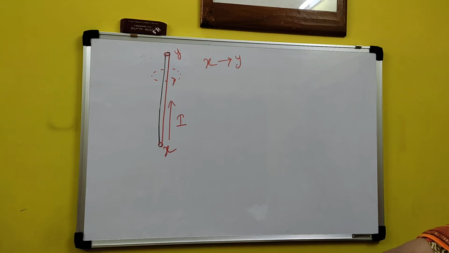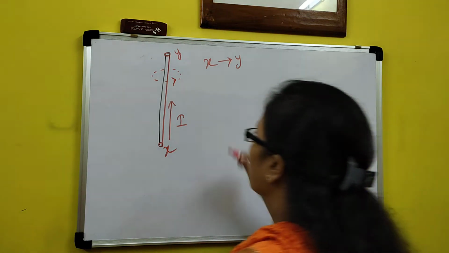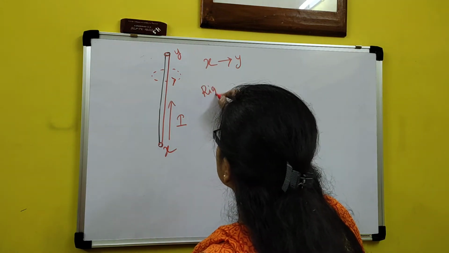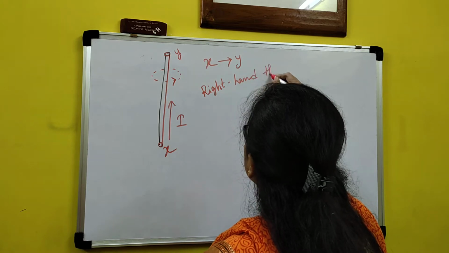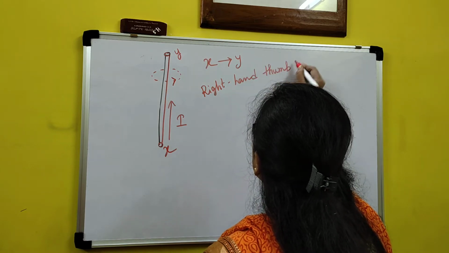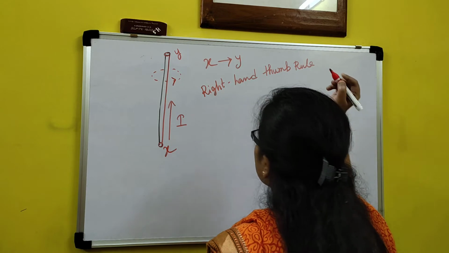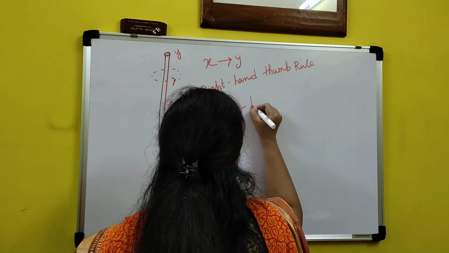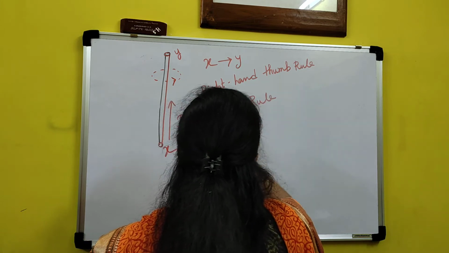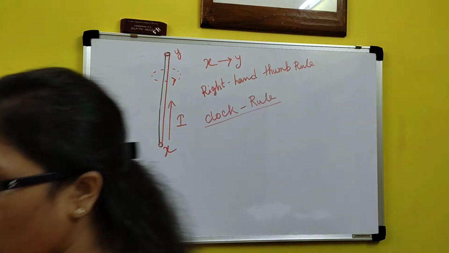Now coming to another rule, that is called the clock rule. This is called the right hand thumb rule. Next one is the clock rule, so let's see what it is.